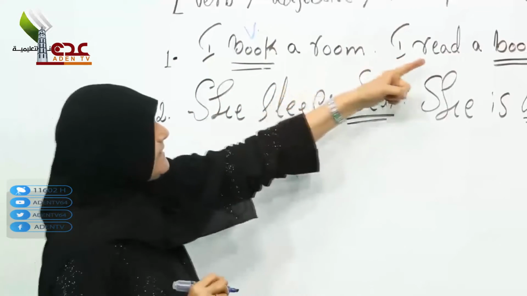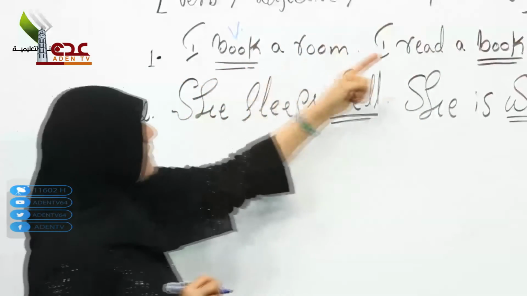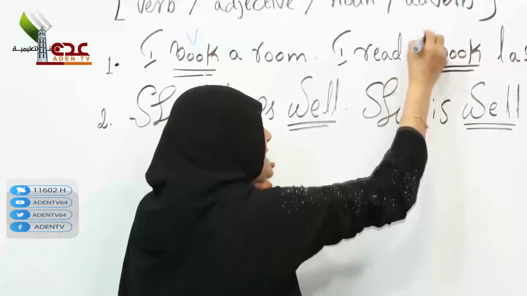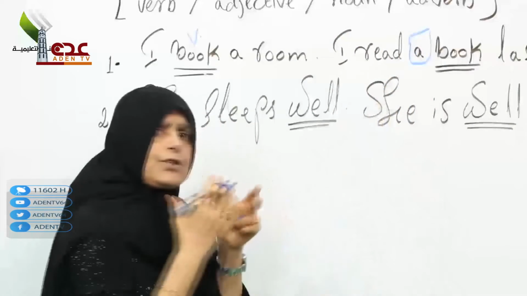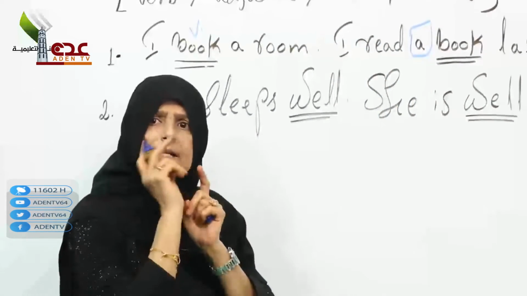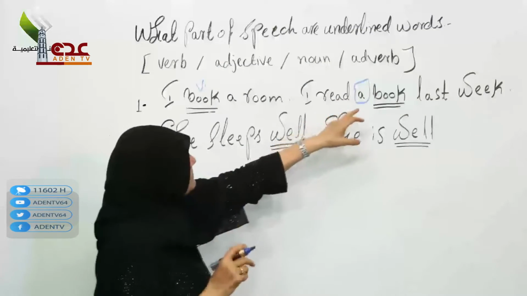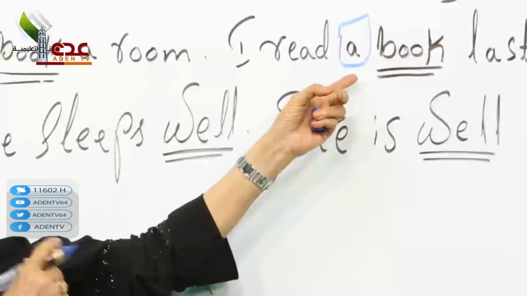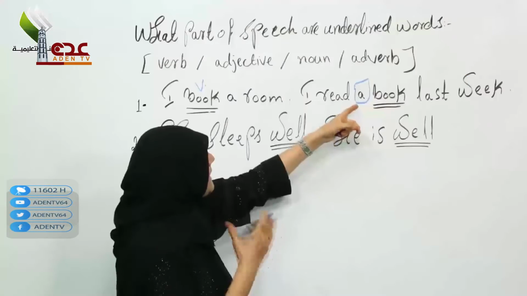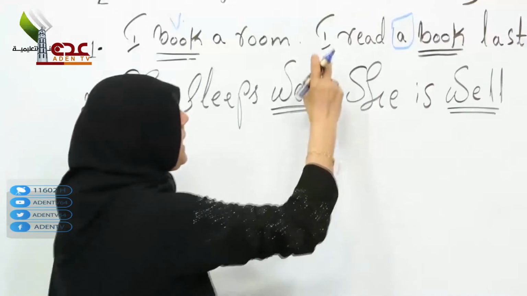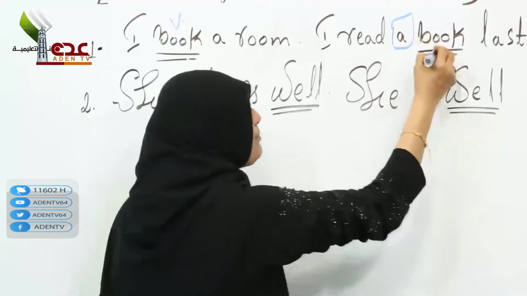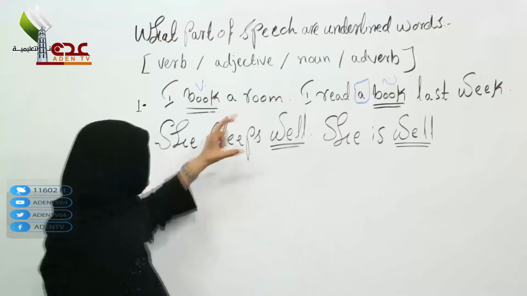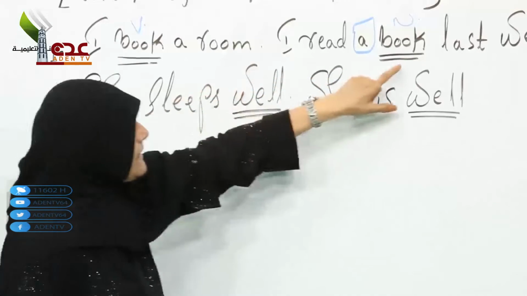Now look at the second one: I read a book. Look at the letter A. The letter A is an article. Don't forget the article words. A and an are used for singular, and the is used for definition. I read a book. Now book here is a noun. So we are talking about verb and noun.